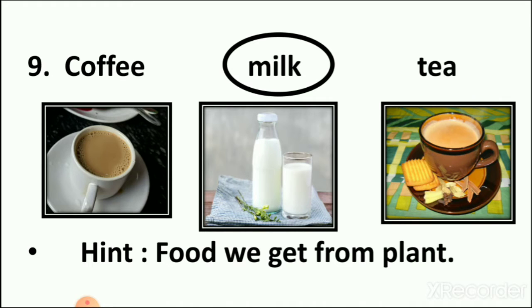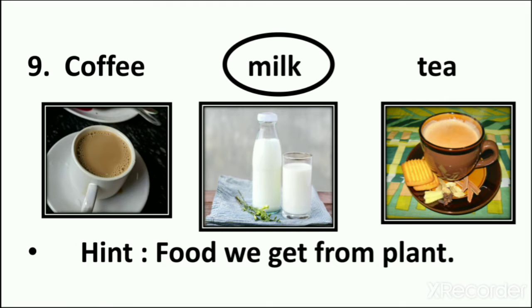Then coffee, milk and tea. Again, food we get from plants. We do not get milk from plants. We get milk from animals, while tea and coffee we get from plants. We get tea from tea leaves and coffee from coffee seeds.